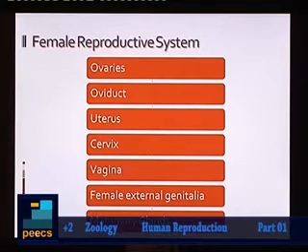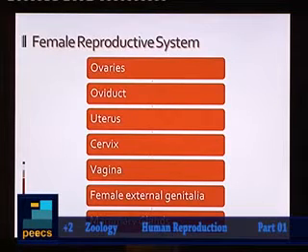We now move on to the female reproductive system. The different components of female reproductive system are a pair of ovaries, oviduct, uterus, cervix, vagina, female external genitalia and mammary glands.